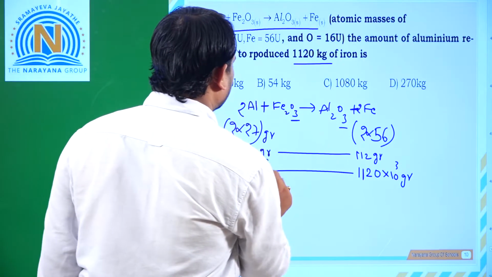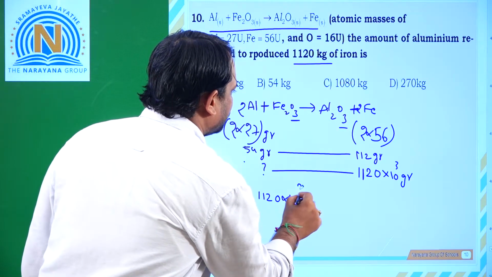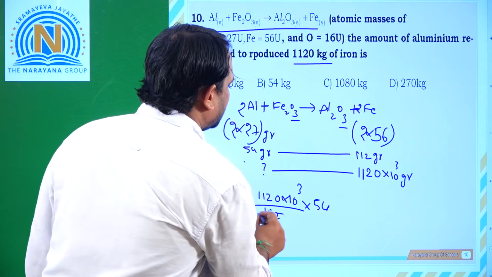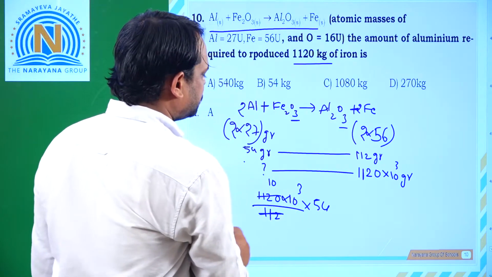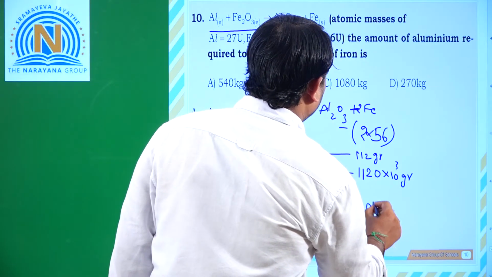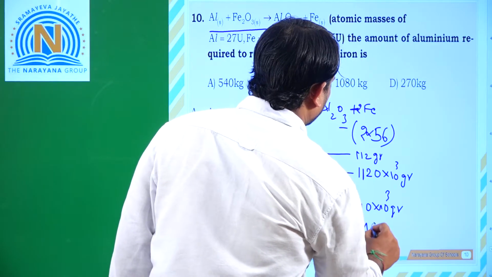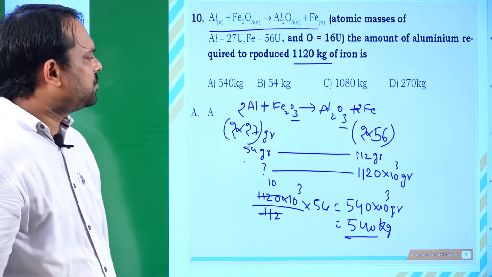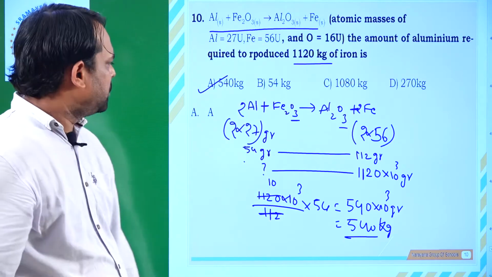So simple cross multiply: 1120 into 10 to the power of 3 by 112 into 54. So here 540 into 10 to the power of 3 grams or 540 kg. So which option is correct? First option is correct.